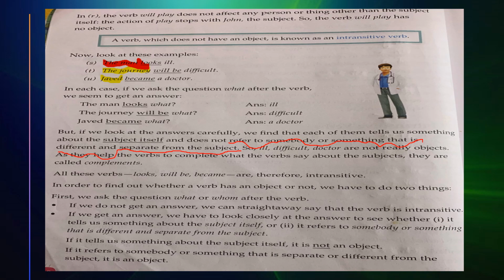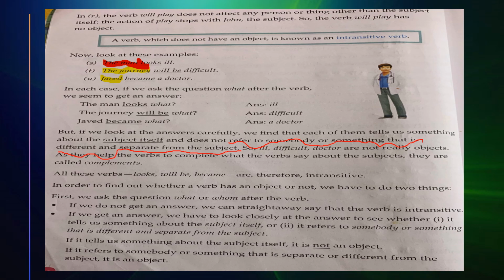So the verb is looks. Looks what? To complete that action we require ill. Will be what? To complete that we require difficult. Became what? To complete that we require a doctor. That is not an object because they are talking about himself or itself.